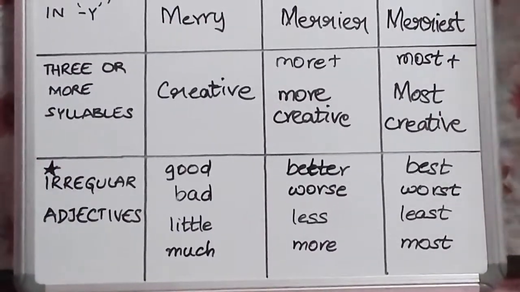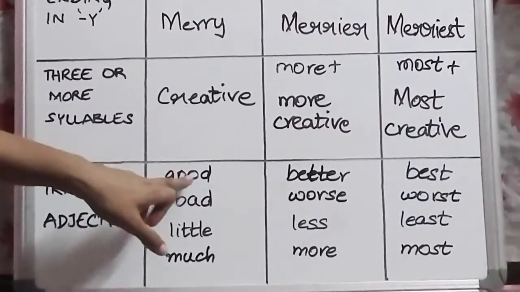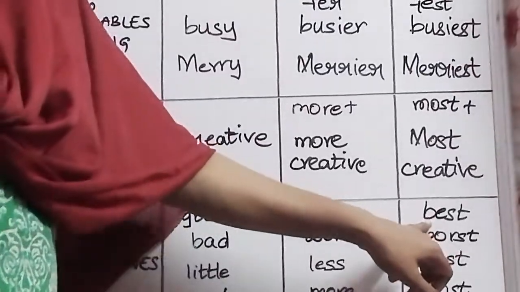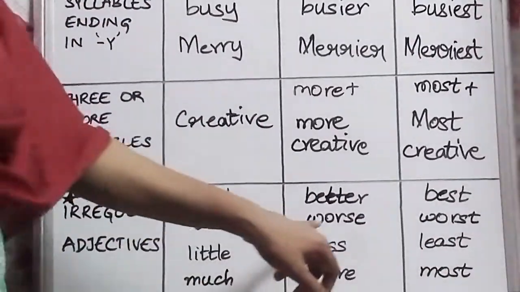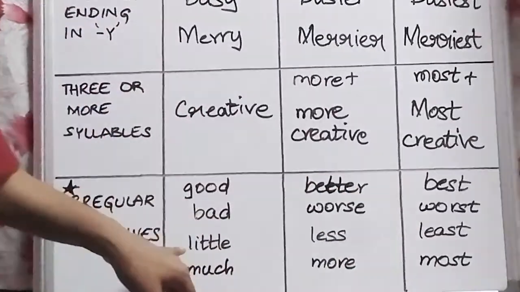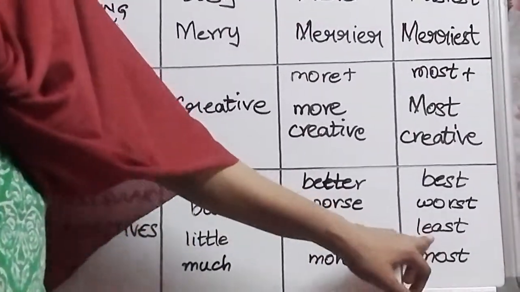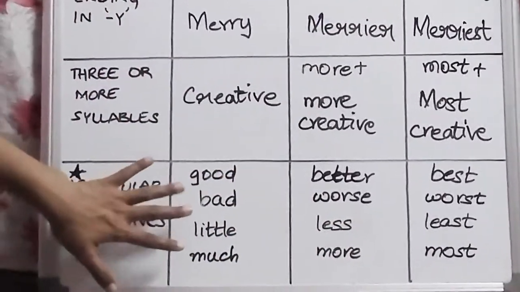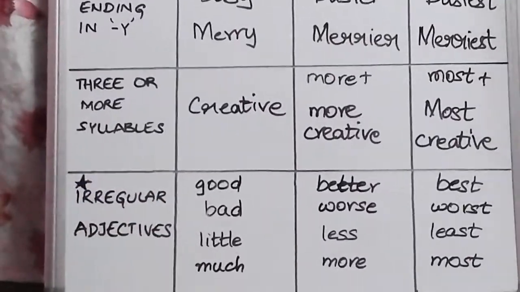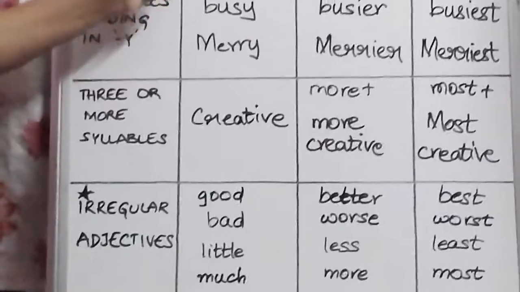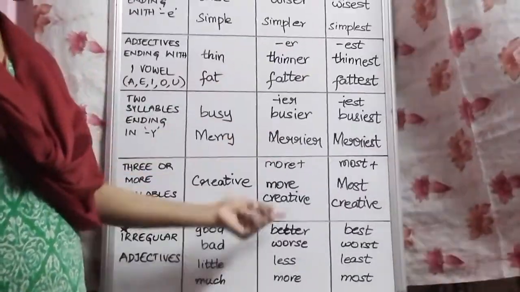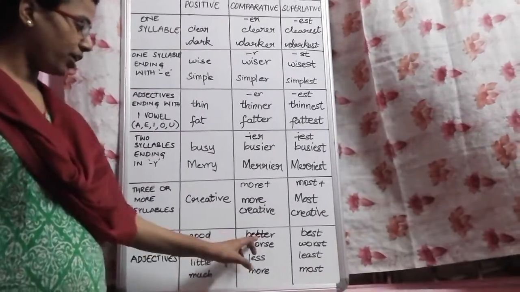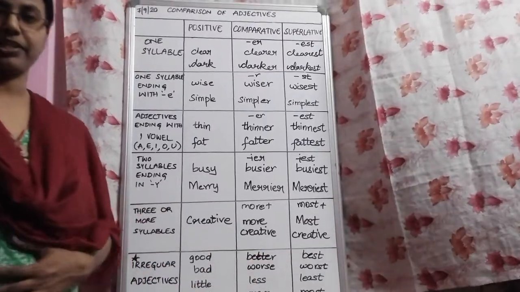Very important. You need to learn them by heart. Good is a positive form of the adjective. Better is the comparative. Best is the superlative. Bad, worse, worst. Little, less, least. Much, more, most. These four irregular adjectives you have to learn by heart because they are not like the others. Here only the spelling changes are made for all of these, but in these irregular ones, it's not the spelling that is changed, the word itself is changed. So you need to learn it properly.